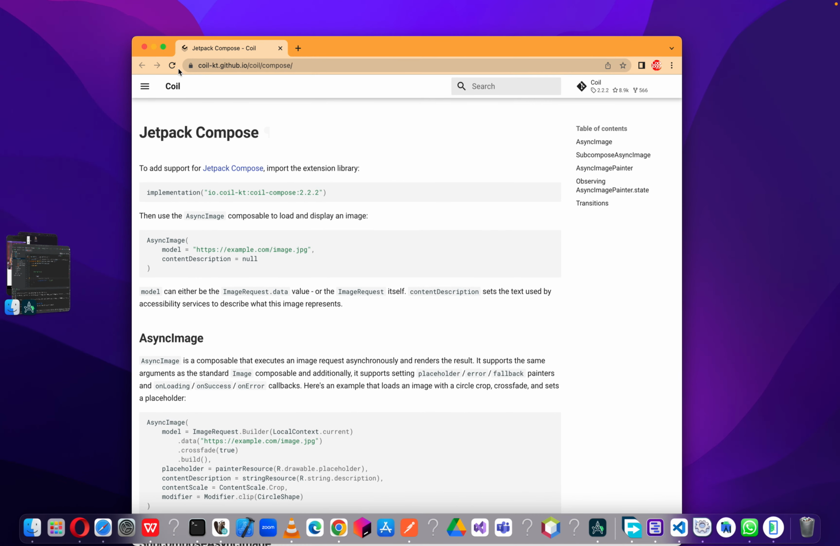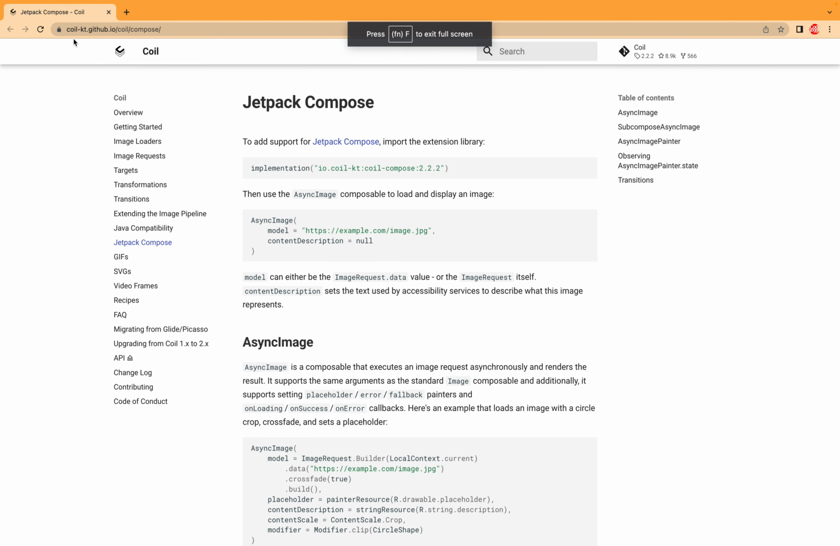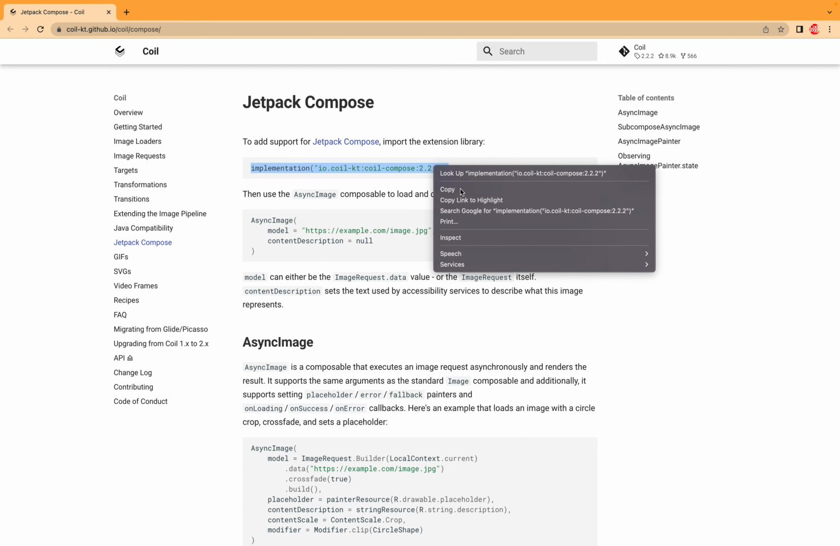Okay, so we visit the coil-kt.github.io, then Coil Compose. So we are looking at the use of Coil in Compose UI. We have Coil for other Android projects, especially if you're using XML, but this one we are focused on the use of Coil in Compose UI. So we copy this one, meaning that we are importing the library into our project.